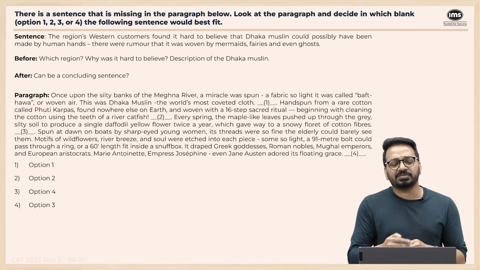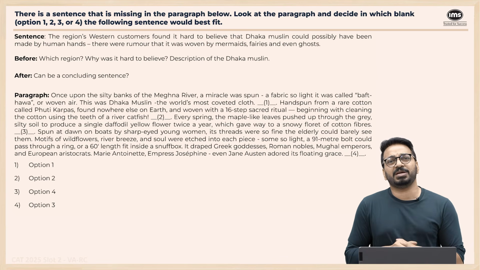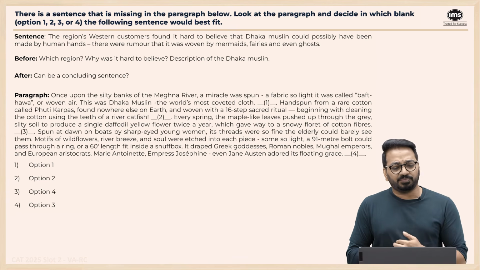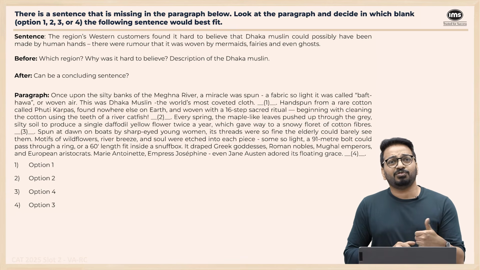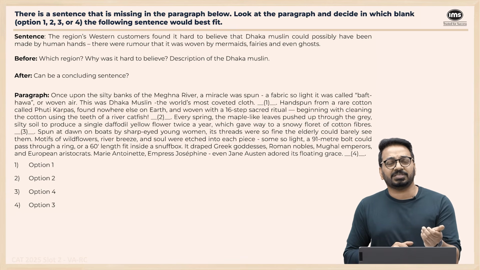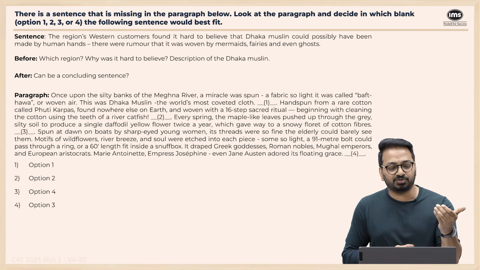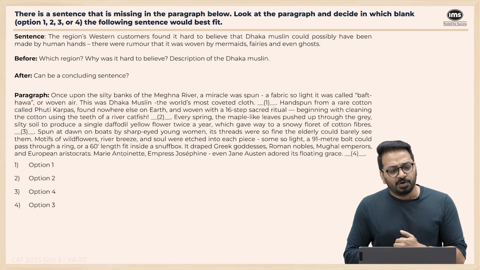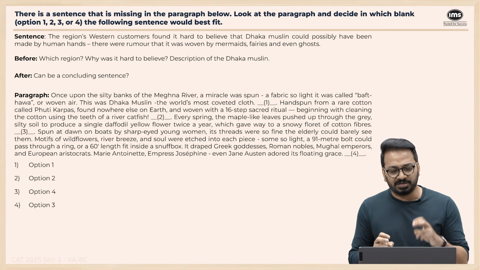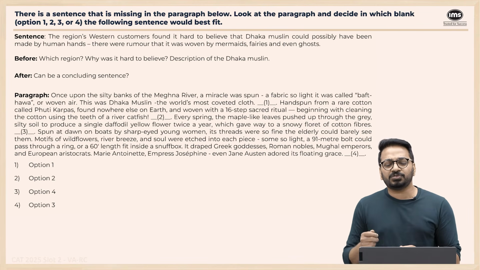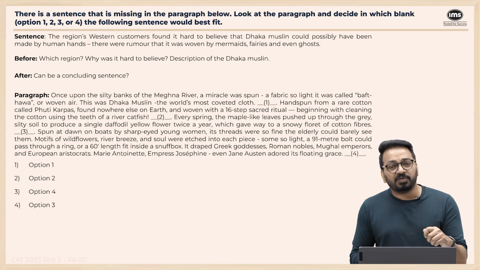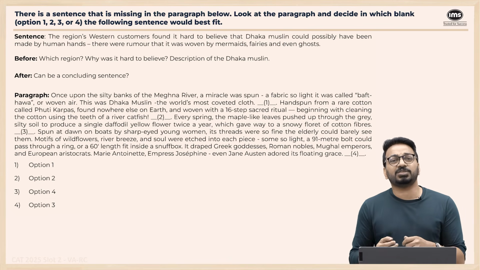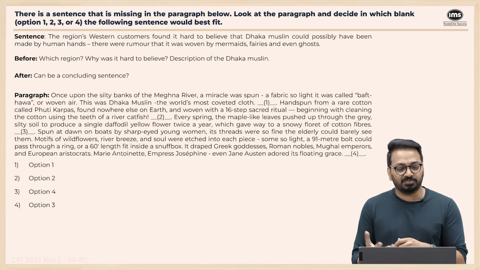The region's Western customers found it hard to believe that it can be made by human hands. Right? Now, we definitely need to know why is it this thing. The description has to be there as to why it is thought that human beings could not make this. Once upon the silty banks of the Meghna river, a miracle was spun. A fabric so light it was called buffed hawa, or woven air. It was so light. Now that is why it is thought to be a miracle.